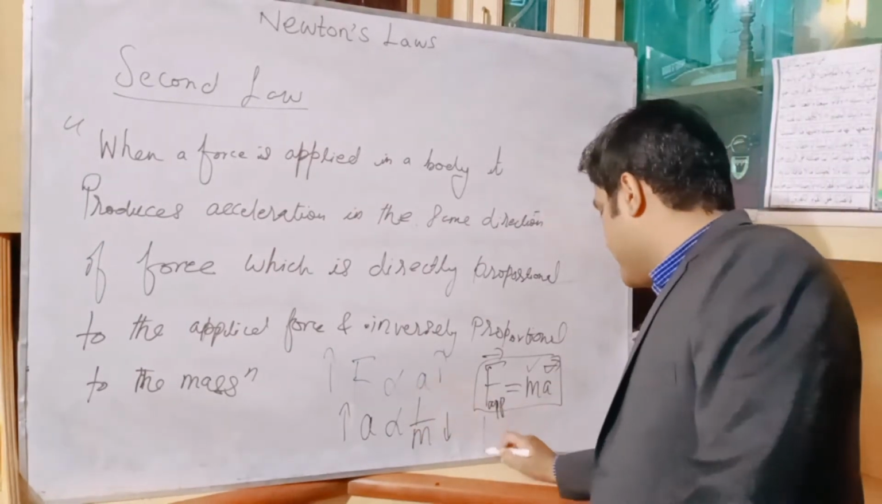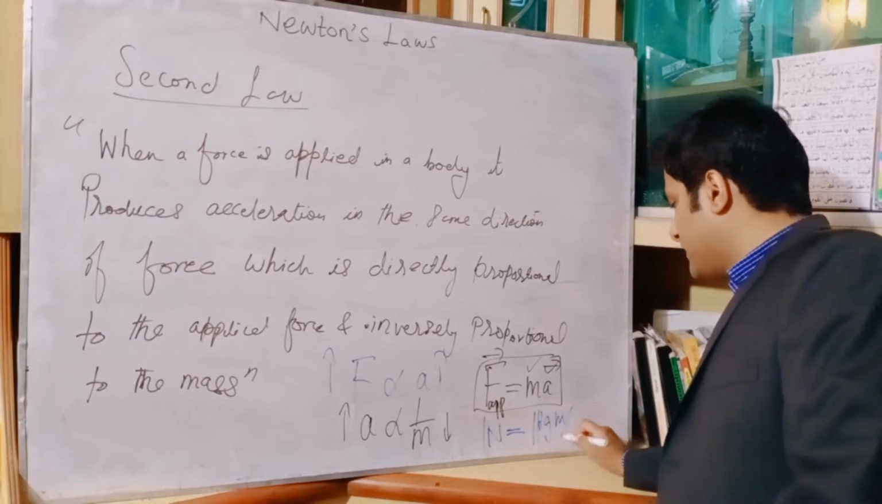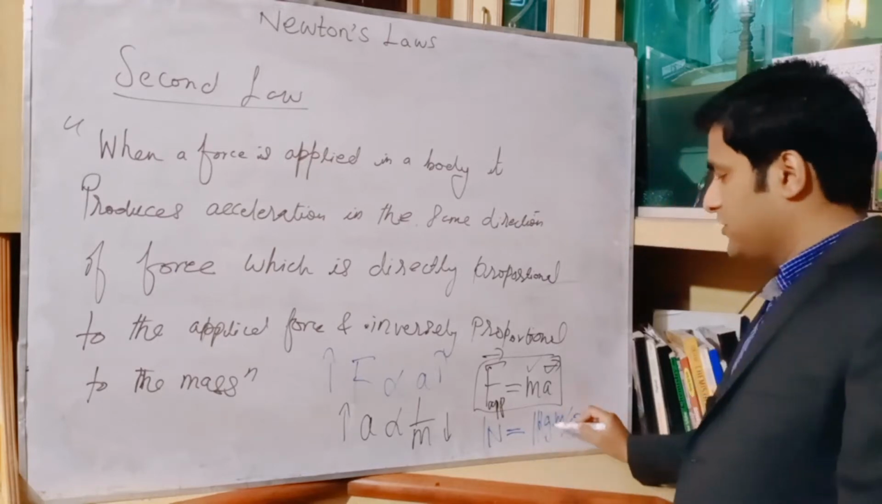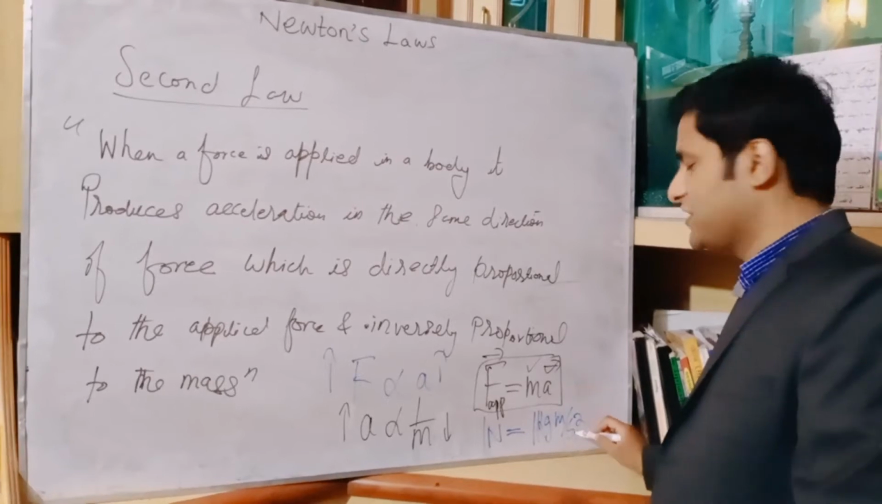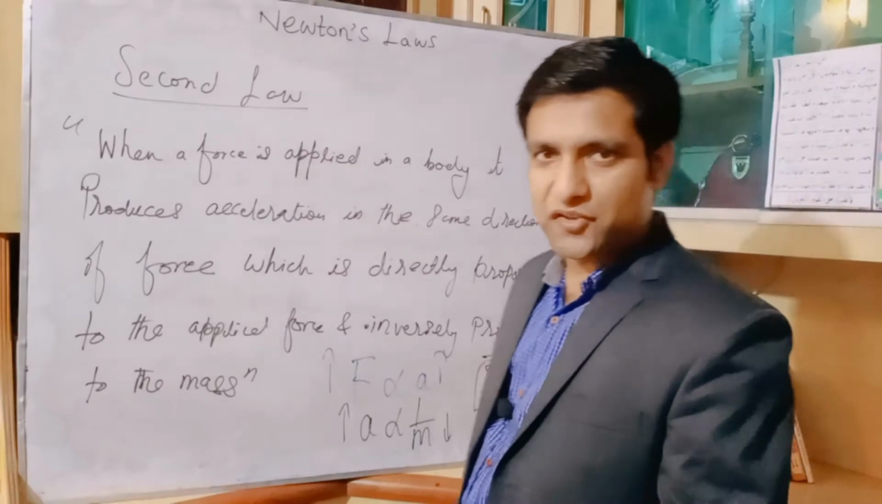The unit of force is Newton. So 1 Newton would be equal to 1 kilogram meter per second square. The unit of mass is kilogram and the unit of acceleration is meter per second square. So 1 Newton would be equal to 1 kilogram meter per second square.